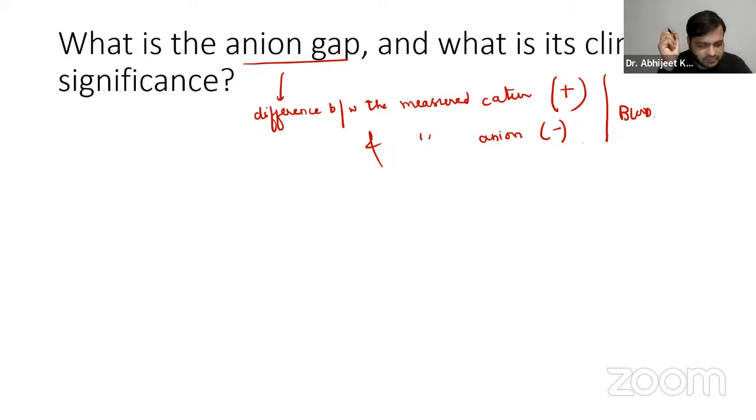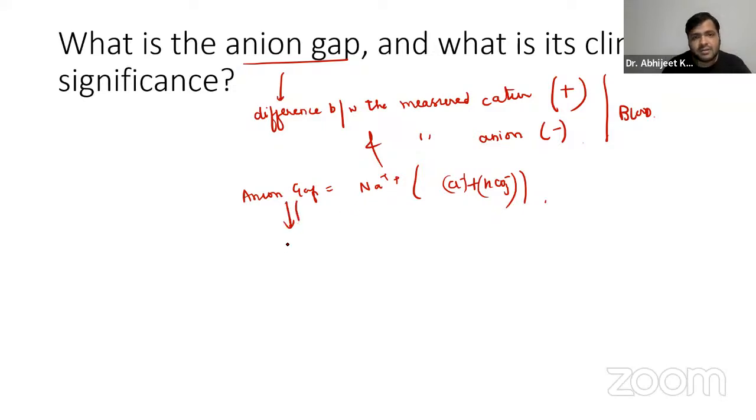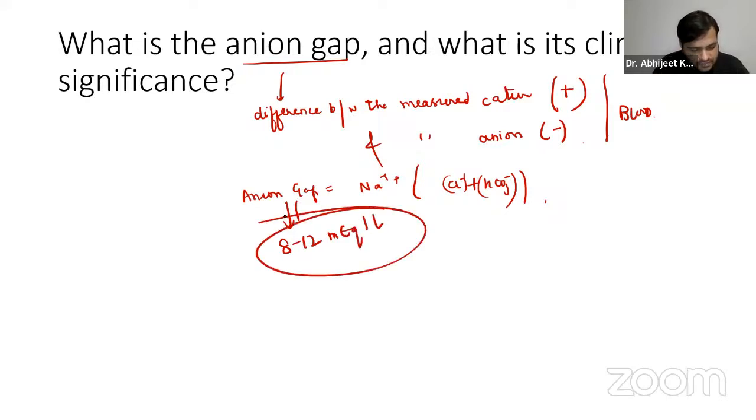Now you already know the anion gap. It is basically sodium minus Cl minus HCO3 minus, that is the anion gap. Clinically, it is 8 to 12 milliequivalents per liter. Now guys, this is the normal anion gap, 8 to 12 milliequivalents per liter, right?